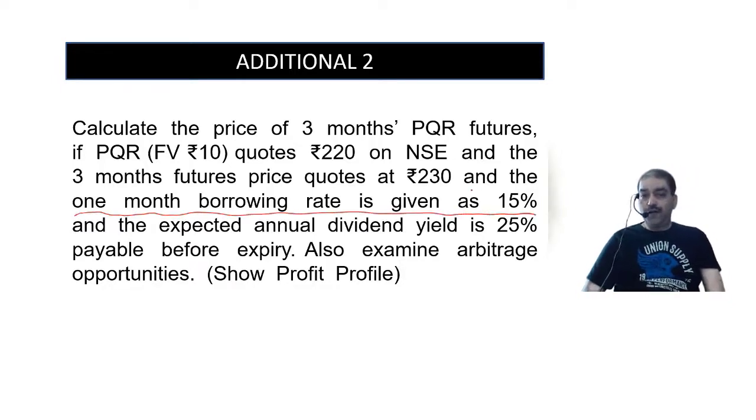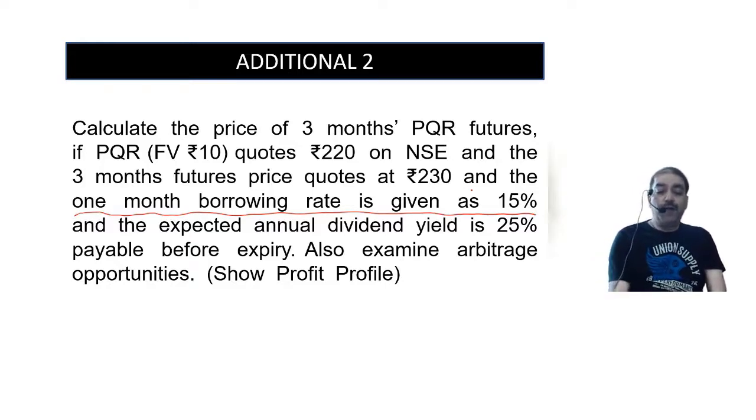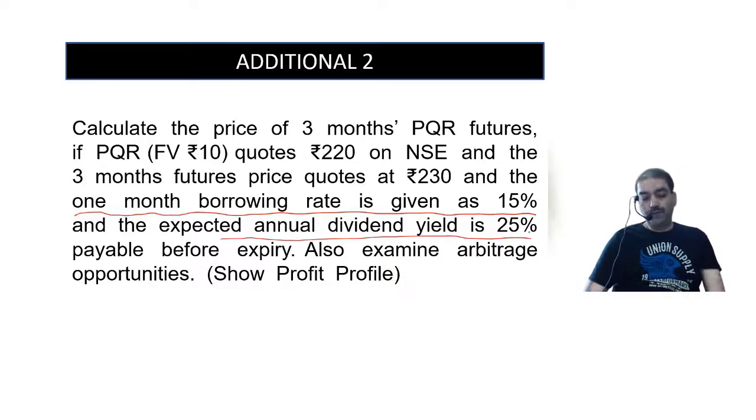It is not the risk-free rate. So that means we'll have to go by the formula spot plus cost of carry minus dividend. Expected annual dividend is given as 25%. Examine arbitrage opportunities and show profit profile. Last time I told you, profit profile.